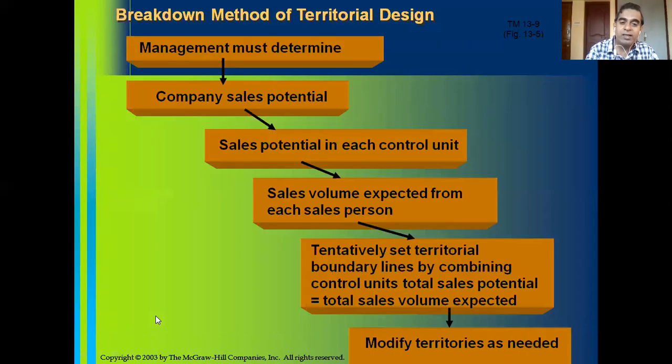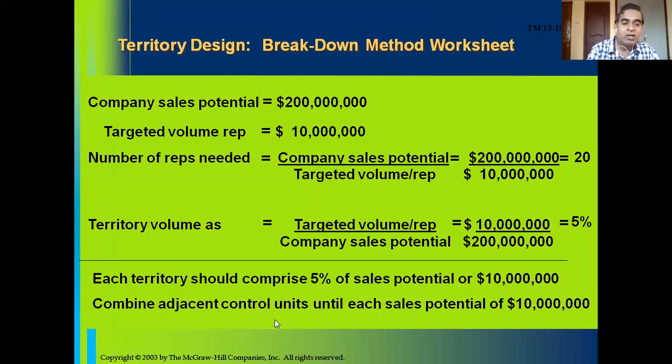So combine adjacent control units, meaning geographical areas, if they are smaller in potential, until each becomes a potential of $1 million.